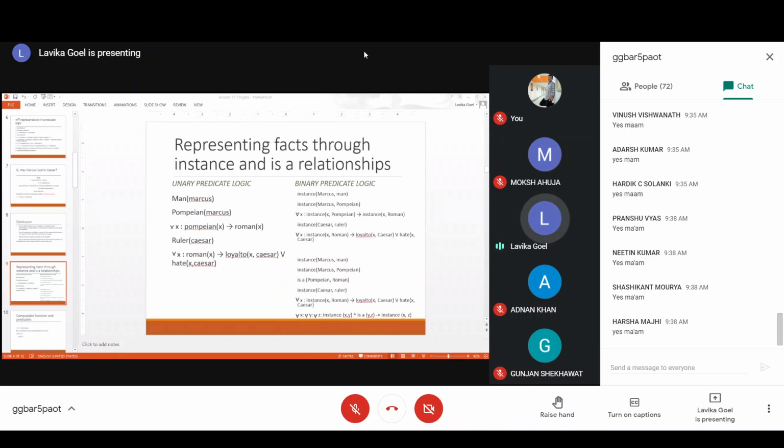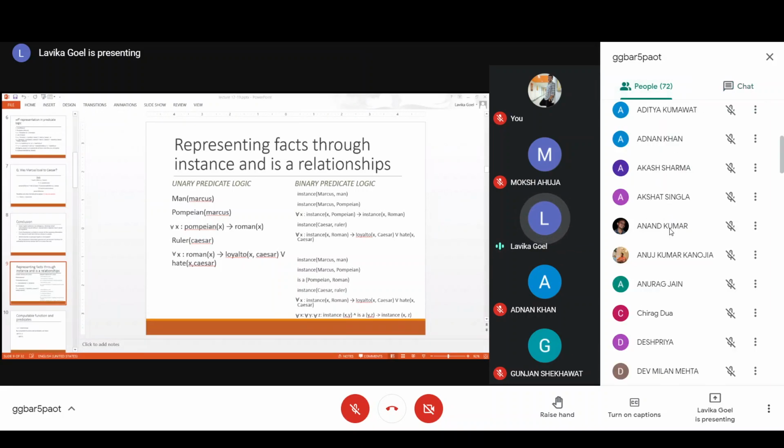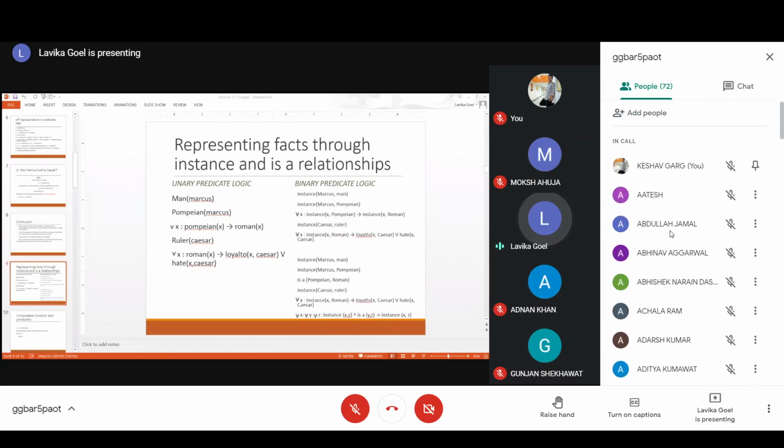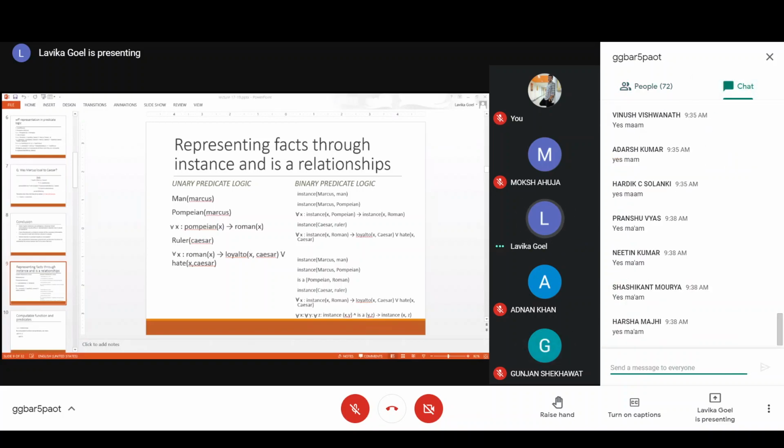For the other sentences, for every x such that x is an instance of Pompeian implies x is an instance of Roman. This is for the third sentence. So this is how you have converted. This is the binary predicate logic using instance relationships, and you can also have it using is-a. Are you able to get this? How we have converted into instance just using an extra predicate, the instance predicate, and it will always have two arguments. Are you getting this? How do you convert unary to binary logic?